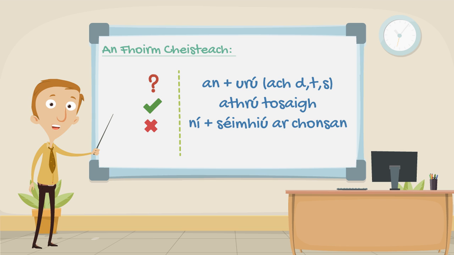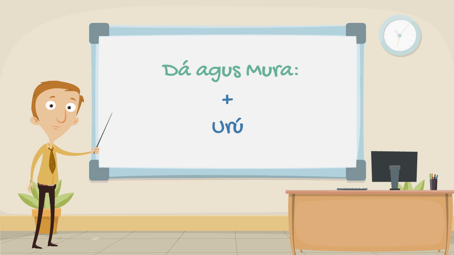The word for if in the Modh Coinníollach is dá, D-A with a fada. This word is always followed by an urú. And the word for if not is mura, also followed by an urú. Agus sin é.